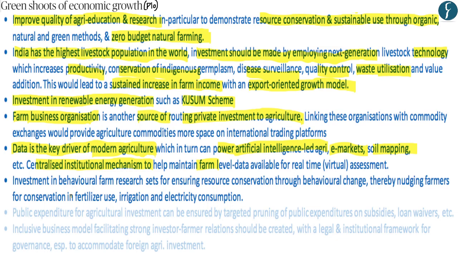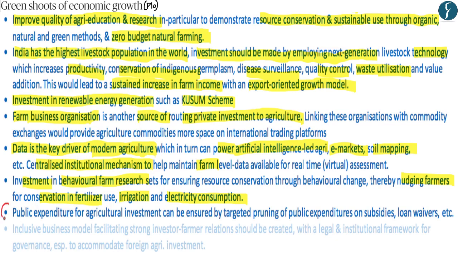The next main point highlighted by the author is that investment should now be made within India in behavioral farm research. Now, as you already understand, behavioral economics, in particular the nudge theory, has become an important aspect of the recently released economic survey. And within that context, the author is trying to say that farmers should be nudged towards conservation in fertilizer use, the conservation of water in irrigation facilities, and similarly the conservation of electricity which is used in the agriculture sector.